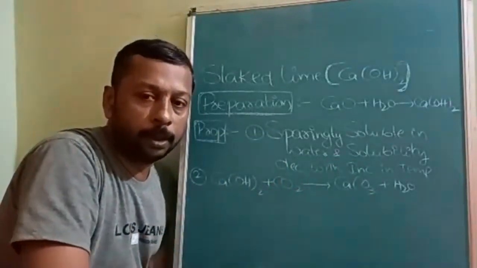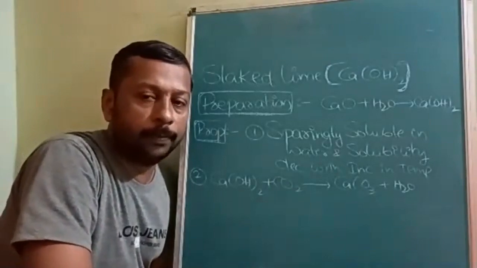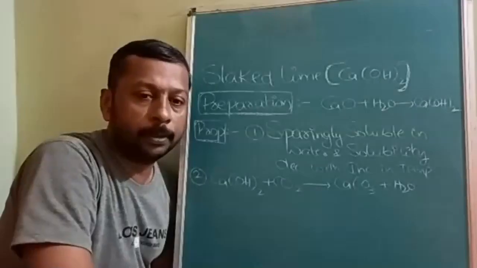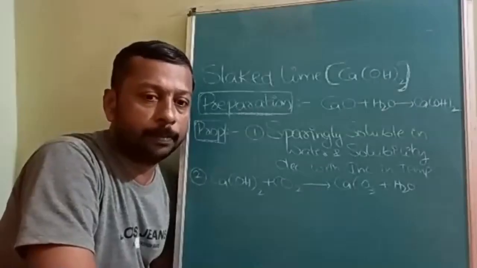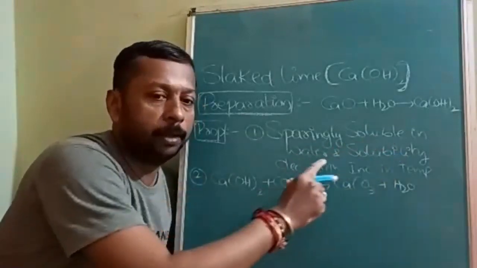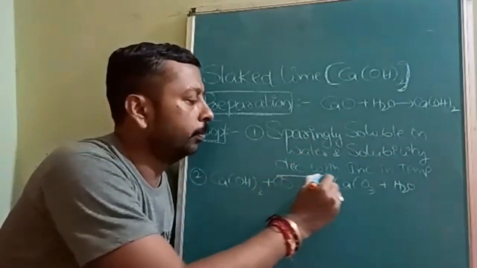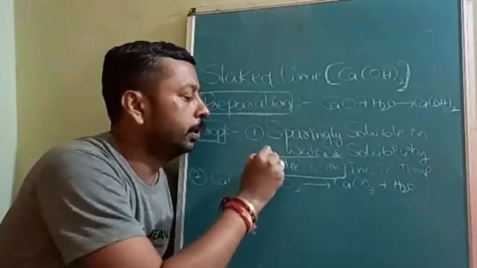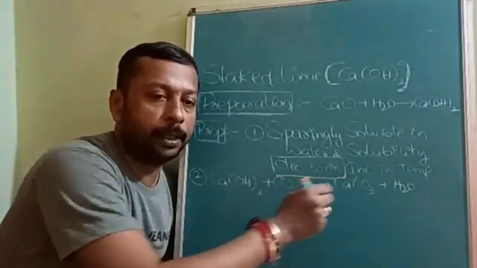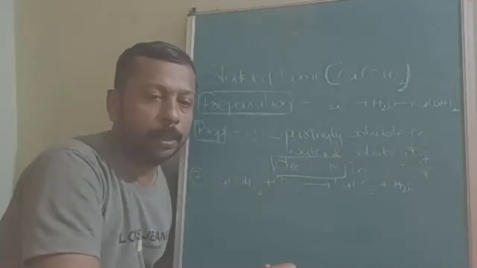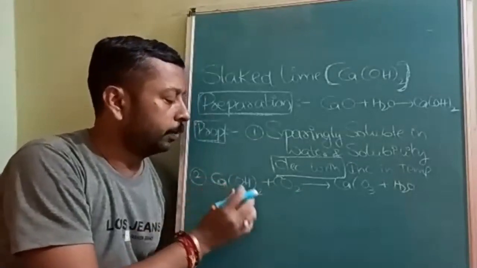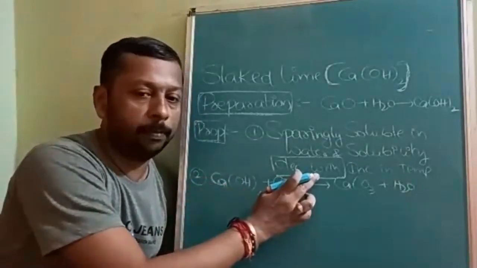What happens to solubility? Normally, in other substances, solubility increases with increase in temperature. But here it is sparingly soluble in water, and if you wanted to improve the solubility with temperature, it happens in the opposite manner. Solubility decreases with increase in temperature. That is a very important point about calcium hydroxide.